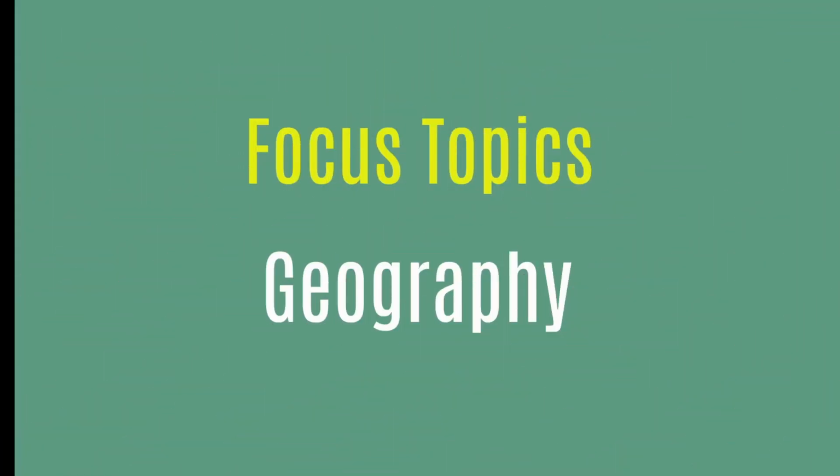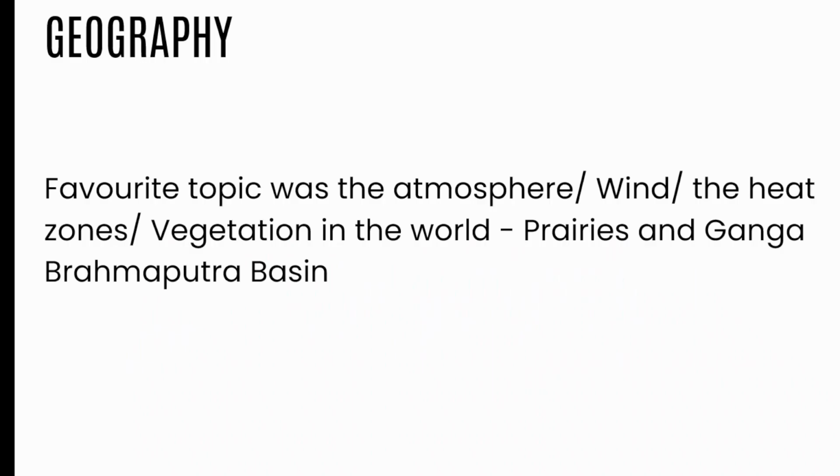So the focus topics in geography were the atmosphere. Atmosphere was a favorite topic. They even had questions like how much of the two most abundantly found gases in the atmosphere, and things like that. There was a question on wind, the heat zones, the torrid zone, vegetation in the world, and the Ganga Brahmaputra basin. So these were well distributed, expected topics which you had to study.